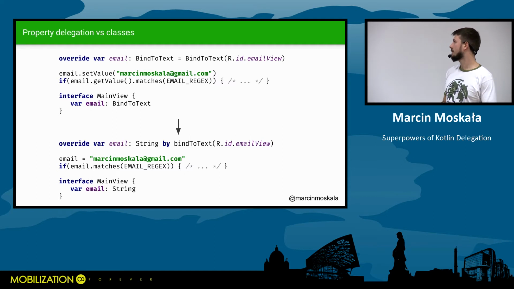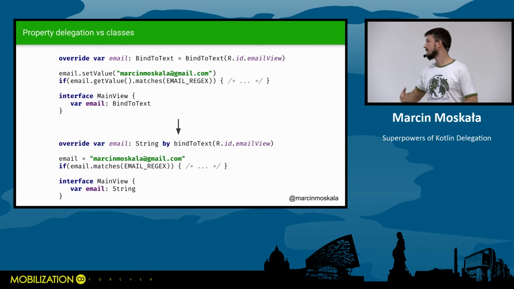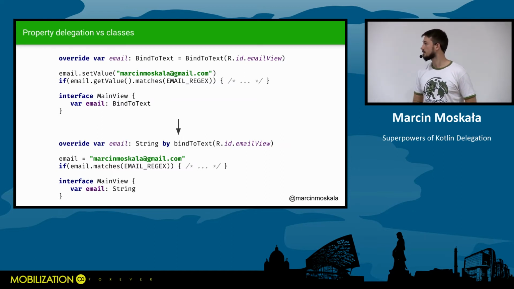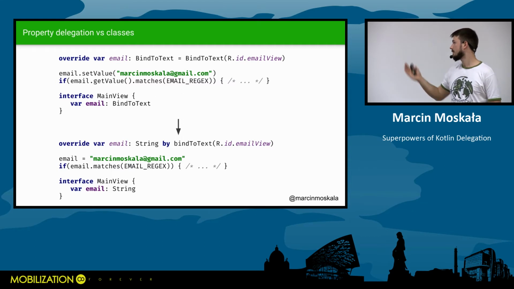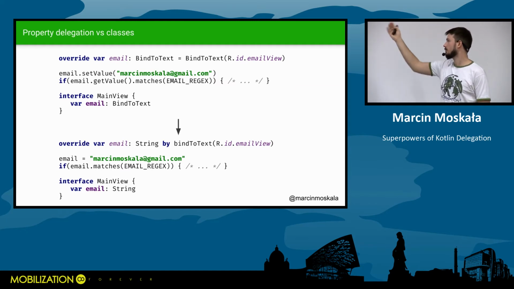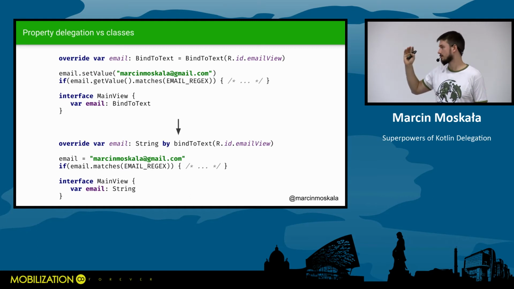It's bind to text. What's bind to text? So it's getting complex and causes many questions. And when you use property delegation instead, it's clear. Email is a string, and it's bound to text. And the type of this email property is string. And if you want to mock it, you don't need to use this property delegate. You can just use a string property, and that's it.